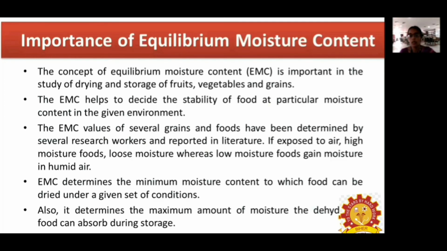What is the importance of equilibrium moisture content? This concept plays an important role in the study of drying and storage of fruits and vegetables. Equilibrium moisture content helps to decide the stability of the food at that particular moisture content. The EMC values of several grains and foods have been determined by several researchers in the literature, who have mentioned equilibrium moisture content with respect to temperature and relative humidity.